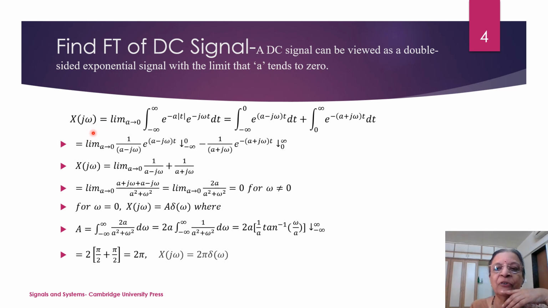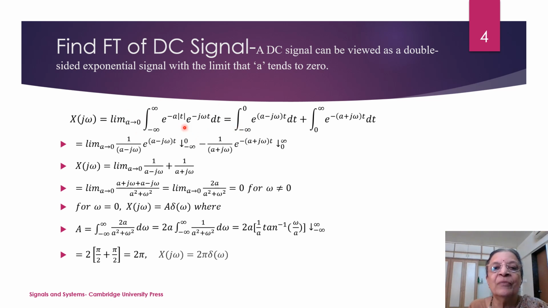So how do we find the Fourier transform? We just write down the formula. Limit as a tends to 0, because we are assuming that this is a double-sided exponential signal with the limit that a tends to 0. So with this assumption, we write this as limit a tends to 0, integration from minus infinity to infinity, e raised to minus a mod t, because we are considering the values of time extending from minus infinity to infinity, times e raised to minus j omega t dt. This is the formula for Fourier transform.